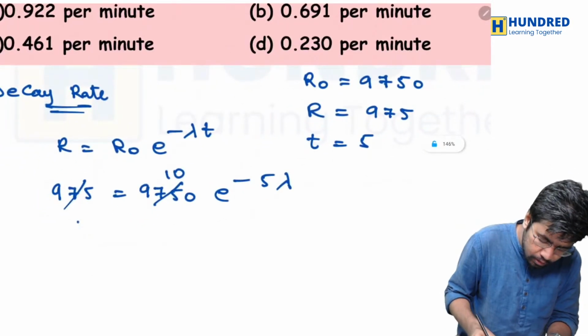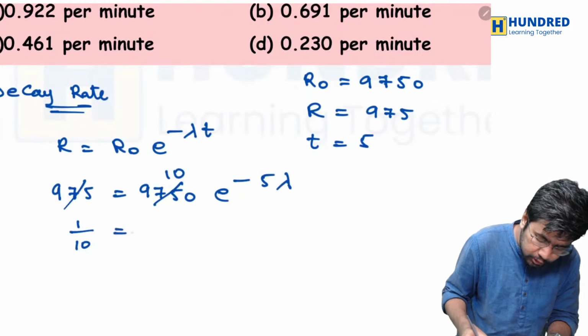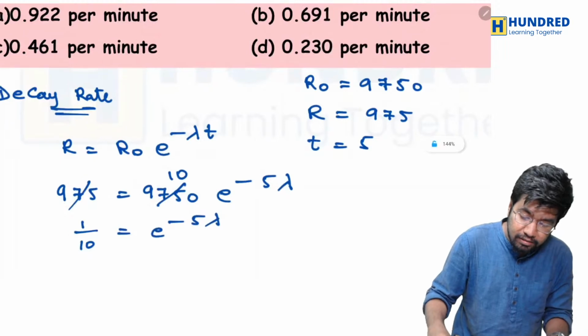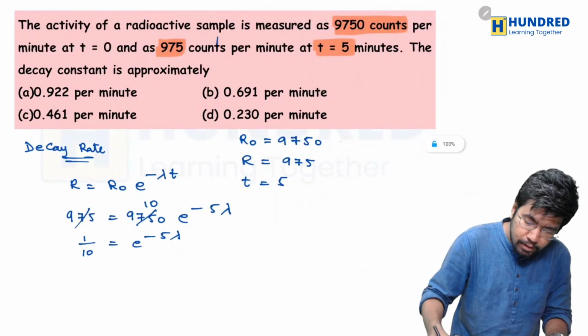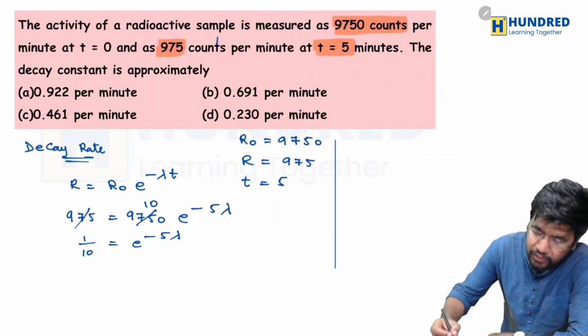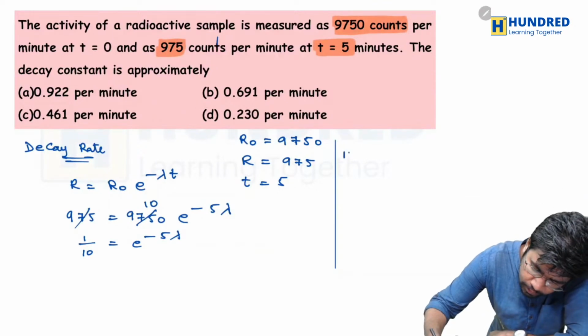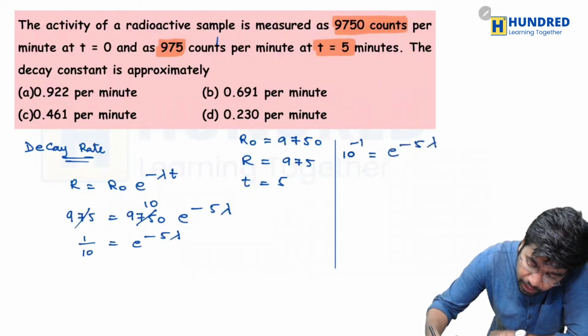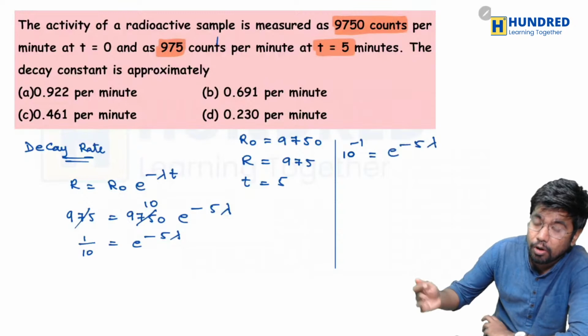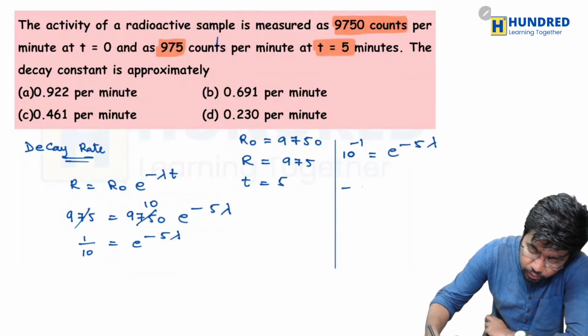That is, 1 divided by 10 should be equal to e to the power minus 5 lambda, or I can also write it a little differently: 10 to the power minus 1 should be equal to e to the power minus 5 lambda. So I'm going to take natural log on both sides.